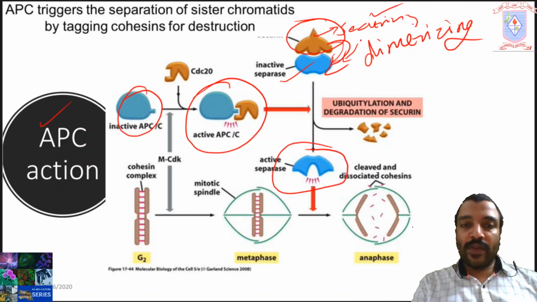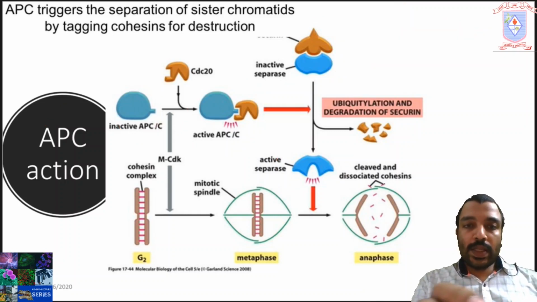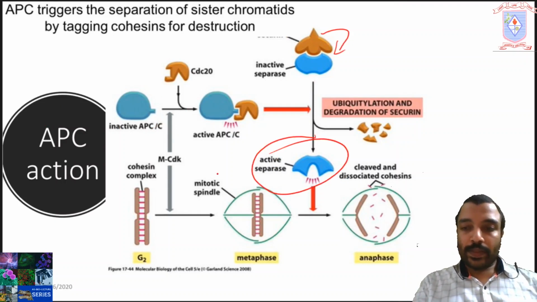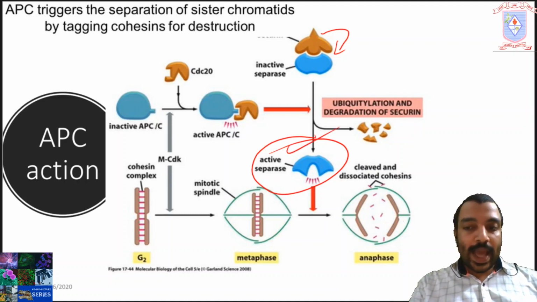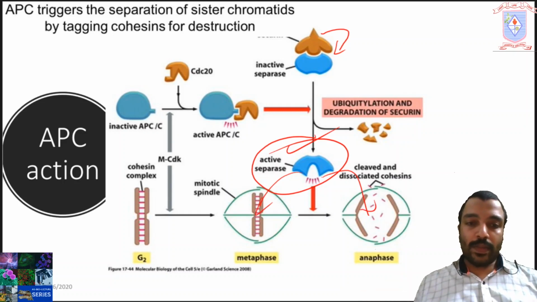So the free form of separase is active, and activated separase can now cleave the cohesin protein from the centromere of the chromosome, and as a result the sister chromatids will separate out.